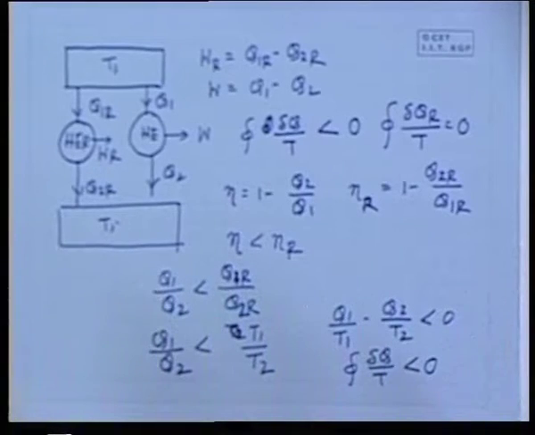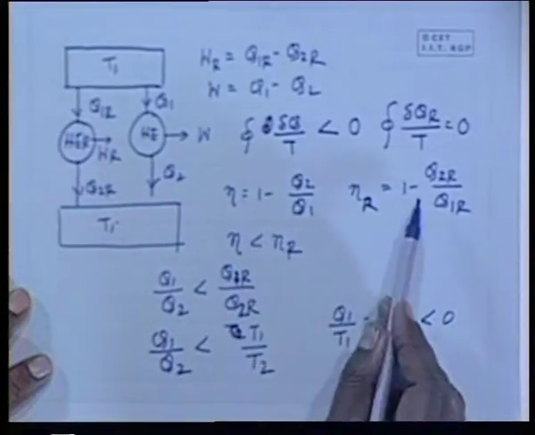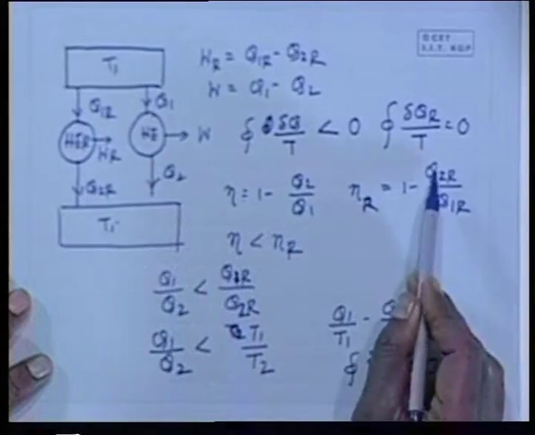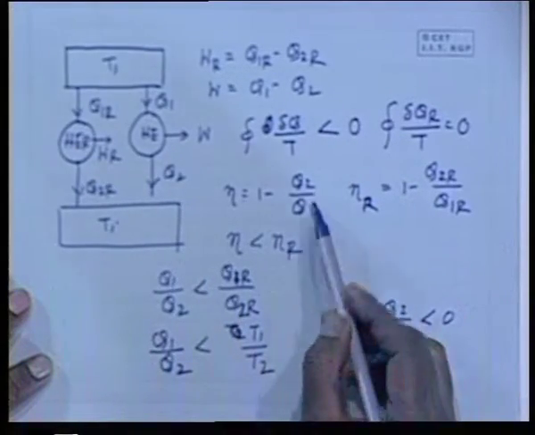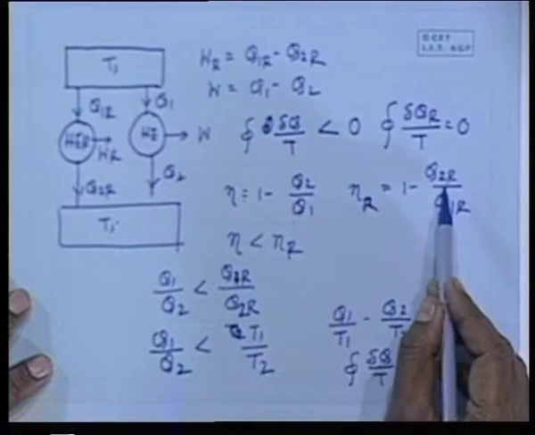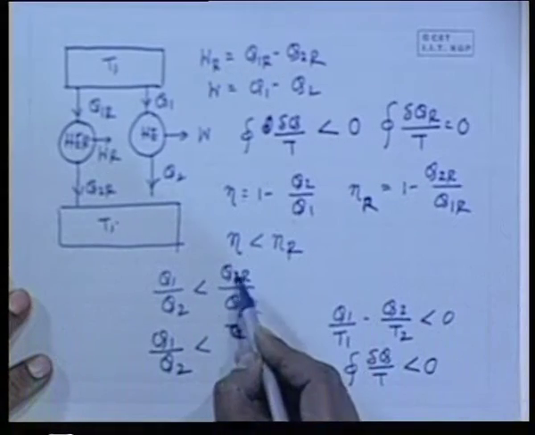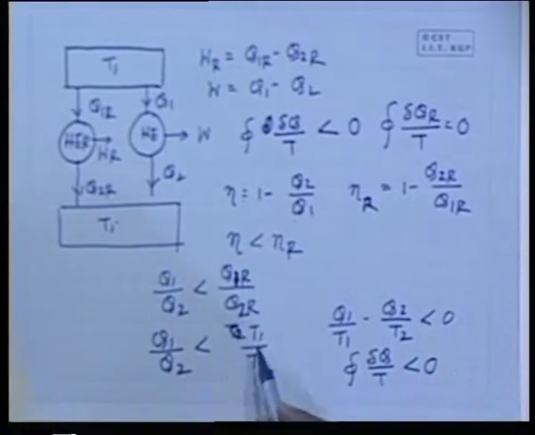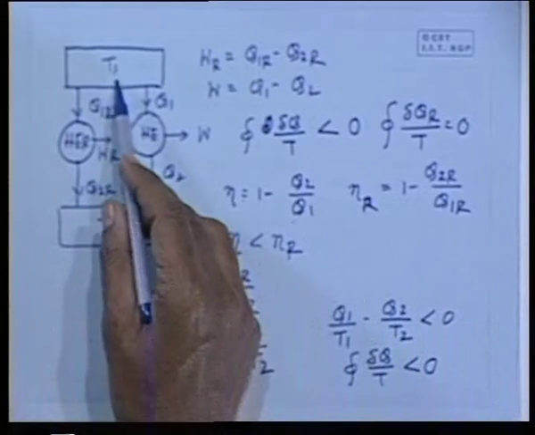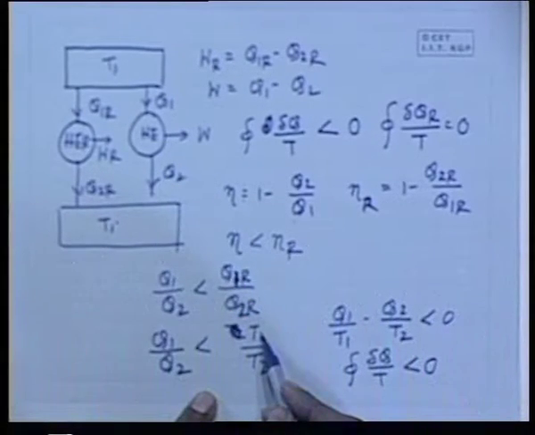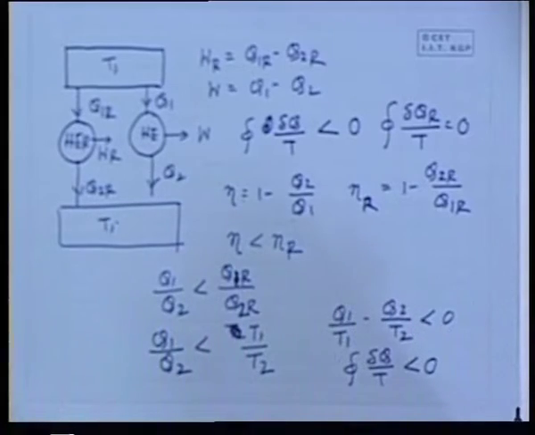Very simple proof. Any question, please? For this correction, I am sorry: Q1 by Q2 is less than this, that means this quantity is greater than this quantity. Again I make the reciprocal, so that Q1 by Q2 is less than Q1R by Q2R. Q1R by Q2R is, by the definition of the absolute thermodynamic scale of temperature, T1 by T2. So, that one can prove it.